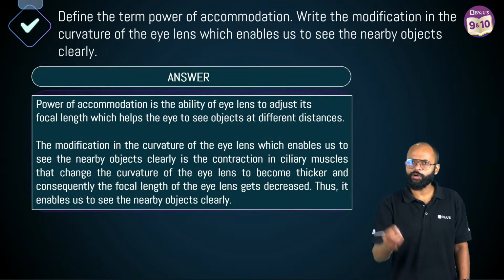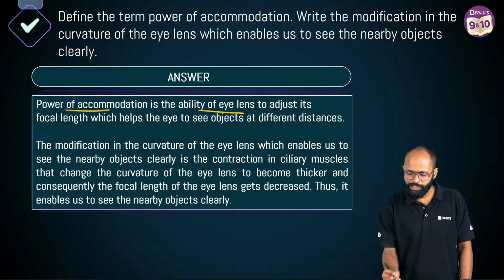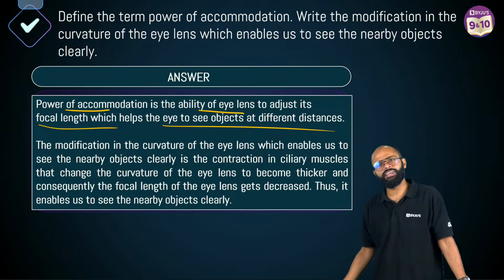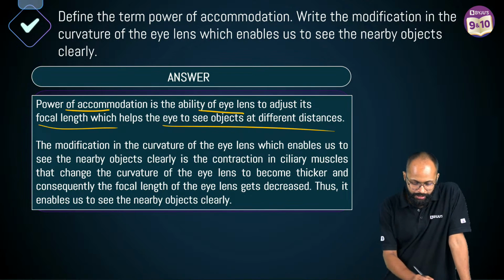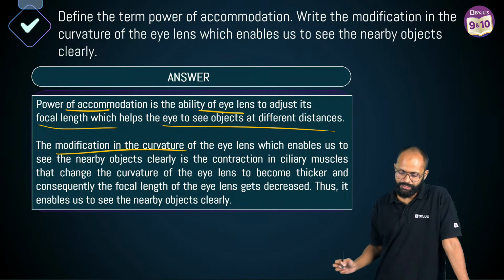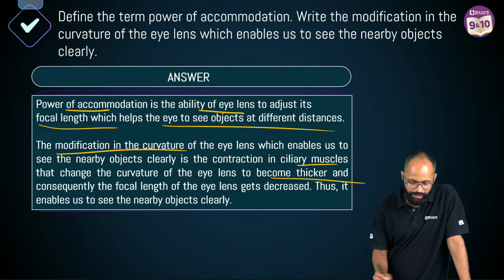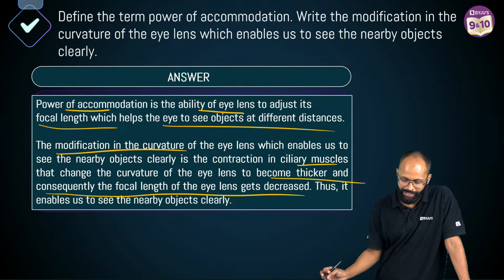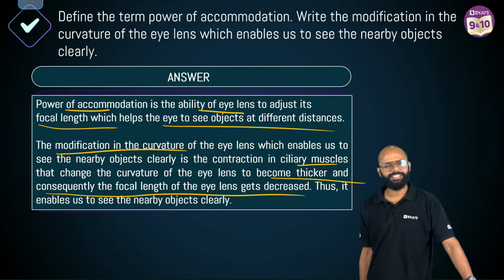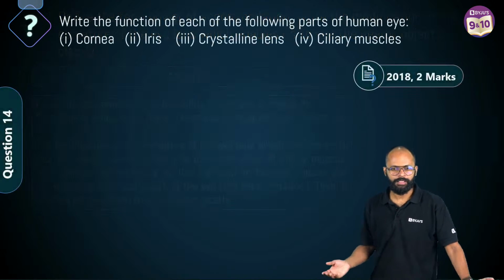कुछ नहीं. Define power of accommodation first. It is the ability of eye lens to adjust its focal length, which helps the eye to see objects at different distances. उसके बाद क्या करना है? The modification in the curvature of eye lens, which enables us to see the nearby object clearly, is the contraction. है ना? क्या होता है? It becomes thicker and consequently the focal length of eye lens get decreased. बस इतनी सी बात है. 2 नंबर पक्के. Correct है ना?